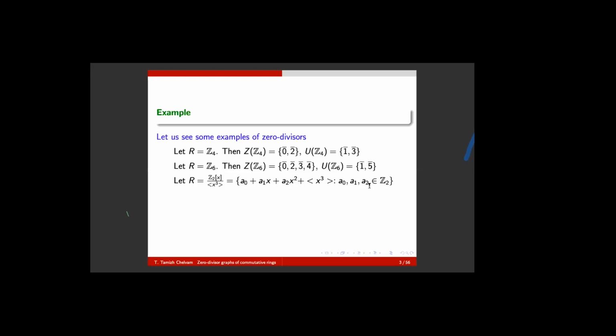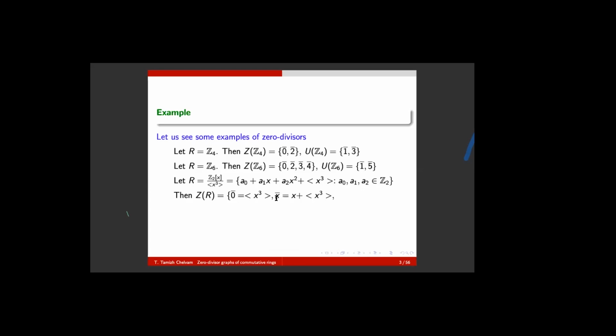Naturally, how many elements are there? There are 2 choices for any of these. Therefore, there are 8 elements in this finite ring. It is a finite quotient ring containing 8 elements. Thereby, the zero divisors of this ring are nothing but 0 bar, which is equal to the ideal generated by X cube, which is a coset of this.